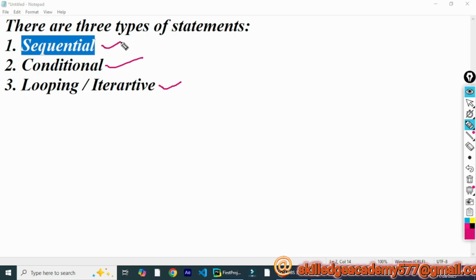Sequential statements are those statements which are executed in the same sequence in which they are defined in the program, one by one. They are compulsory statements. They will always be executed. They will only not be executed if the program has been terminated by an unusual circumstance, like an exception or error that hampers the execution of the program. Otherwise, if you are executing a bug-free program, the sequential statements will be executed compulsorily.